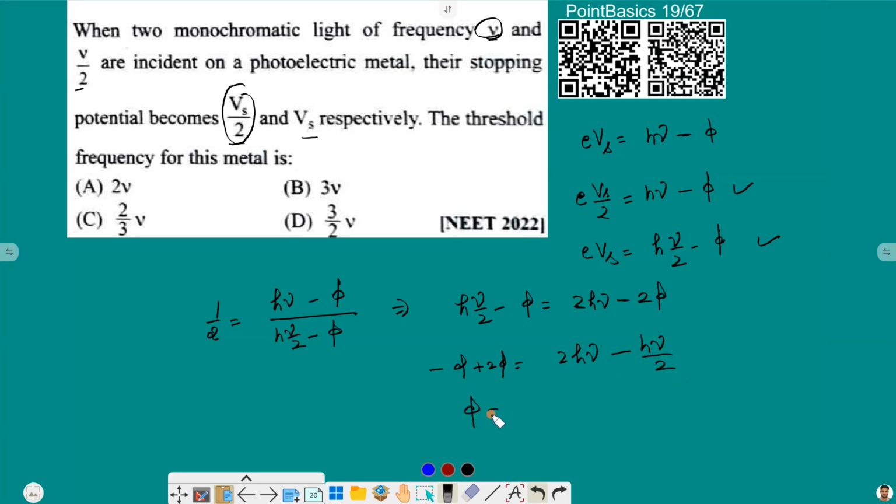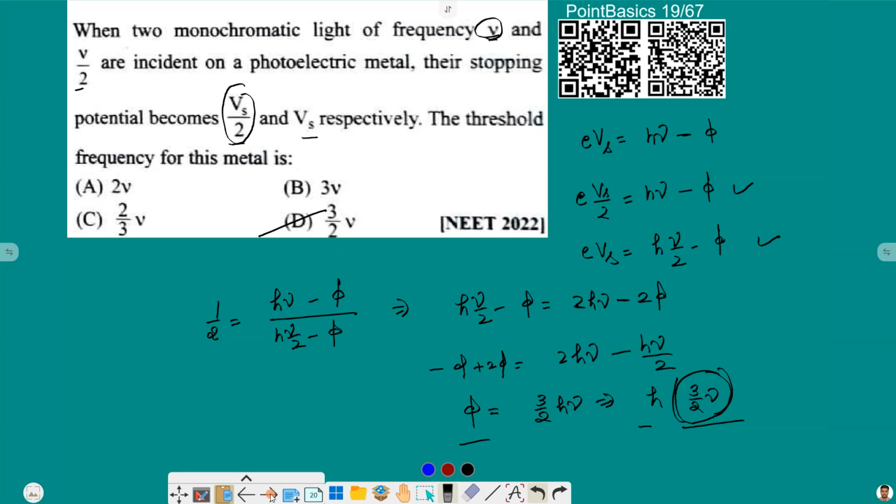This will provide us phi equal to 3 by 2 h nu, and this can be written as h times 3 by 2 of nu. So phi is equal to h times the frequency. So the threshold frequency will be 3 by 2 nu, and that is option D for us.